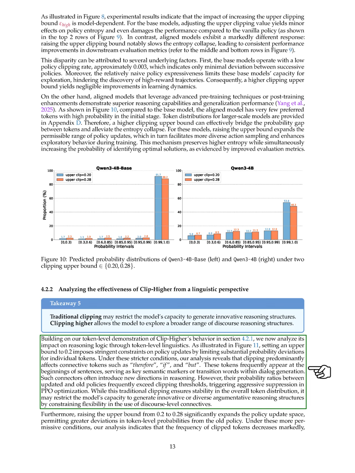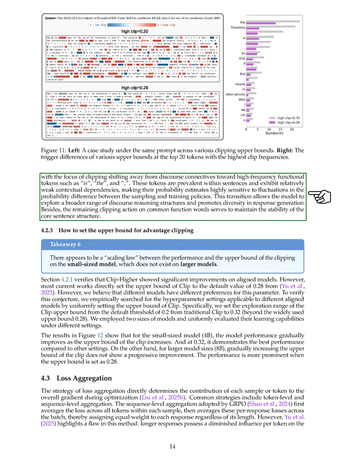When we raise the upper limit, we see a significant increase in the flexibility of policy updates, allowing for greater deviations in token probabilities. Under these relaxed conditions, the frequency of clipped tokens decreases, shifting the focus from discourse connectives to common functional tokens like is and the. This change enables the model to explore a wider range of reasoning structures and enhances response diversity, while still maintaining the stability of core sentence structures.